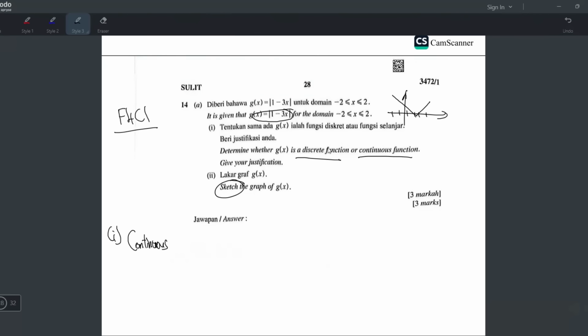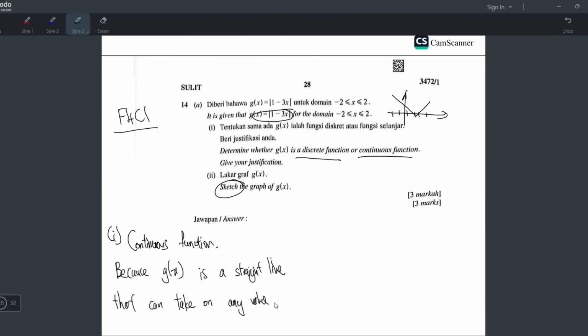So I already know g(x) is a continuous function. They asked to give a justification, so for the reason, I will write it like this. Because g(x) is a curve. Is it a curve? No, it's not a curve. It's a straight line that can take on any value within the given domain.